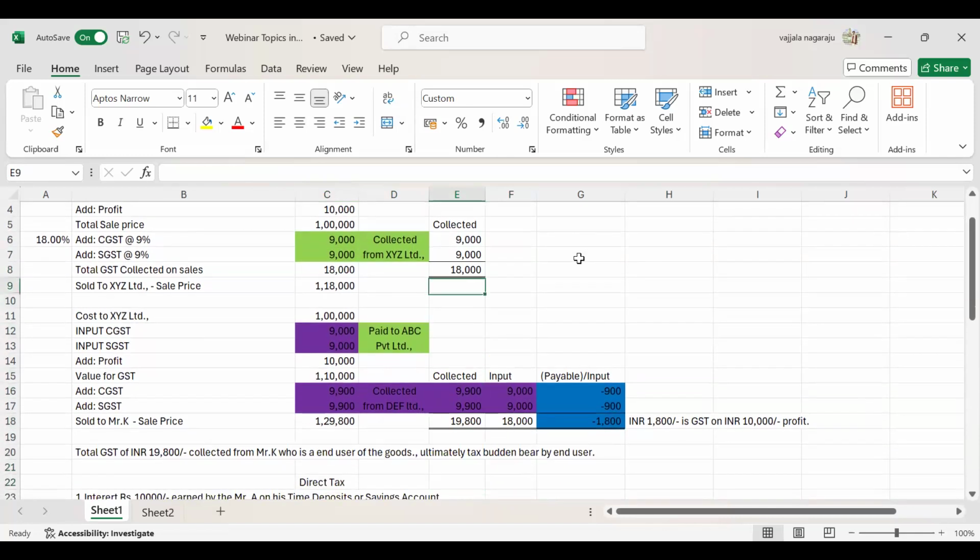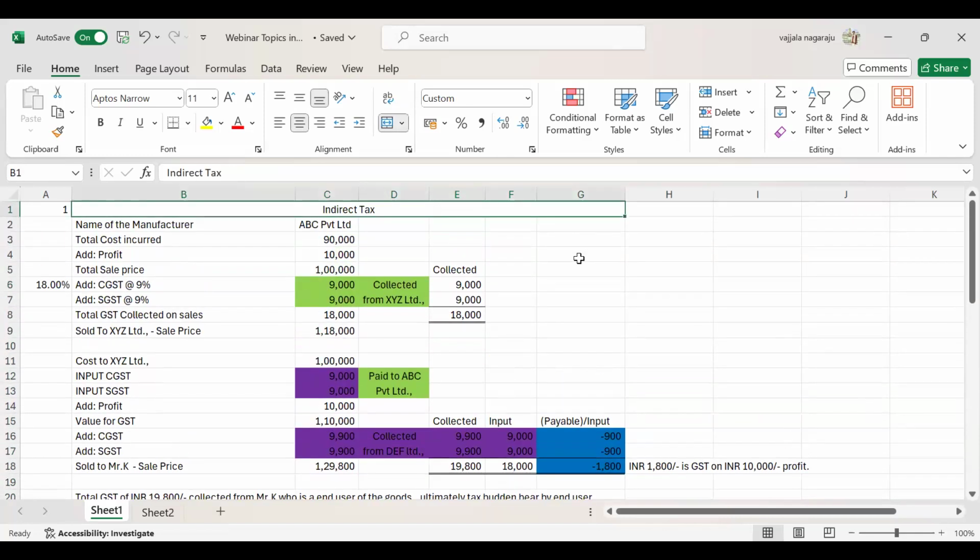That means next sale, because ABC Private Limited also, to make this product, has incurred a cost of 90,000 rupees, right? To make this product, ABC Private Limited has taken input services and input products.